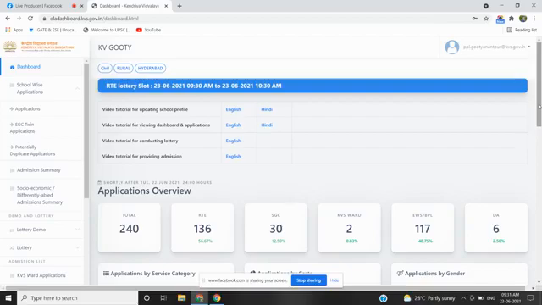So, good morning everyone. This is Kendriya Vidyalaya Gutti, and Kendriya Vidyalaya Gutti welcomes all the parents and stakeholders to the admission process of 2021-22.